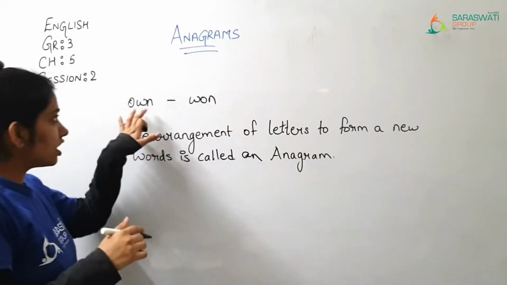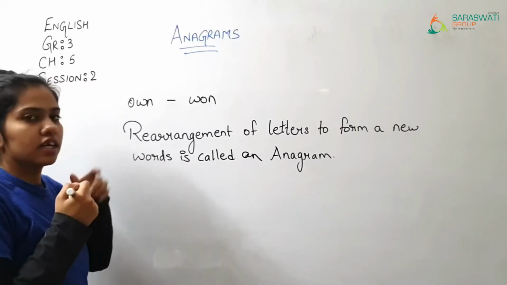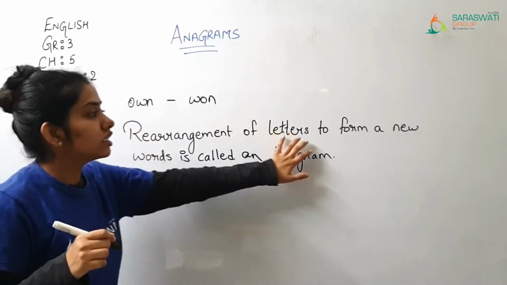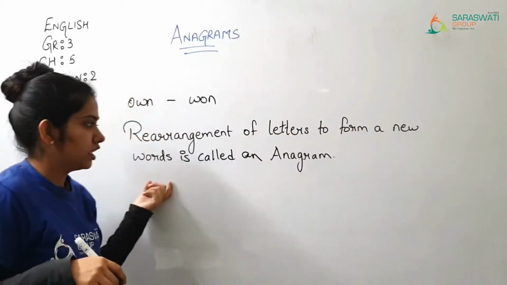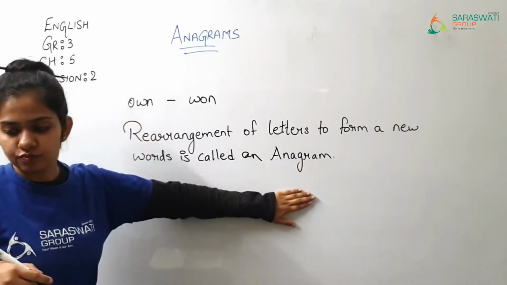As I told you, rearrangement of letters: the letters that are there, you rearrange them, then of letters to form a new word, then such kind of words are known as anagram.